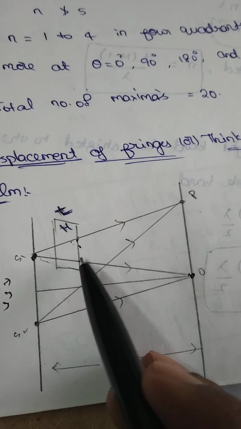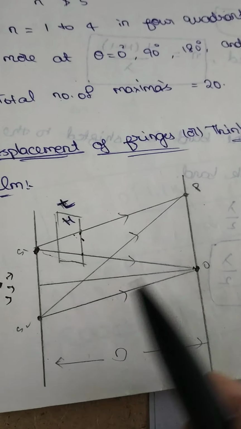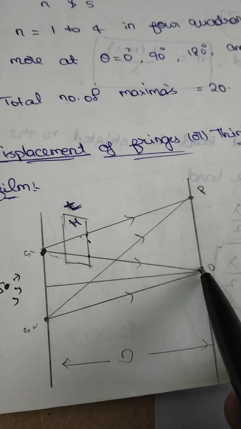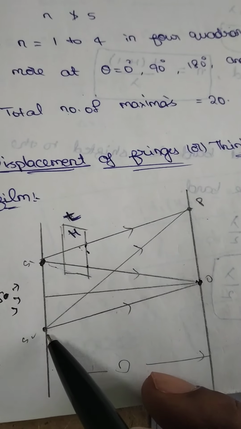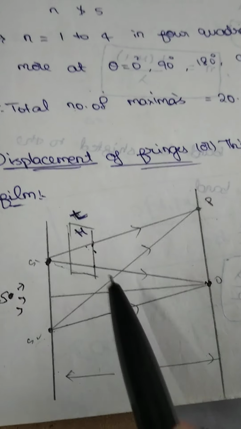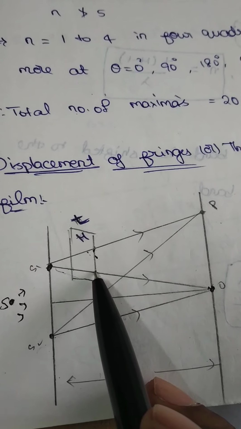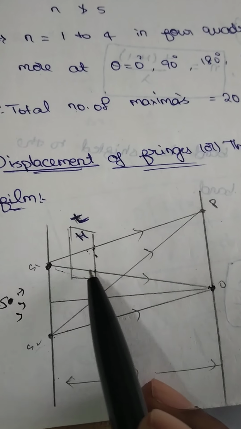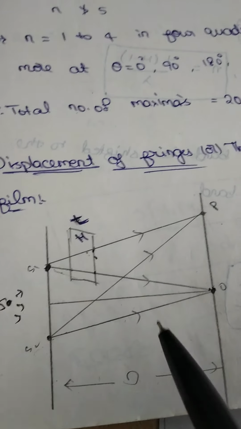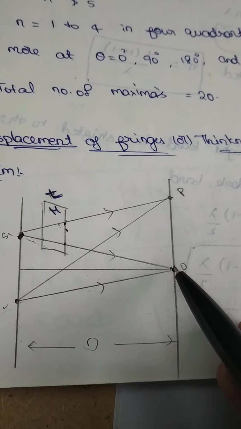Transparent medium. From this point to this point it is traveling in air medium. But from S2 to the point, it is completely traveling in air medium. Velocity of light is more in the rarer medium. That means the light from S2 reaches the point quickly compared with the light from S1, because for some distance the light ray from S1 has to travel in the denser medium. That's why the light ray cannot reach the point O. So these two light rays cannot superimpose together to form the central bright band at O.